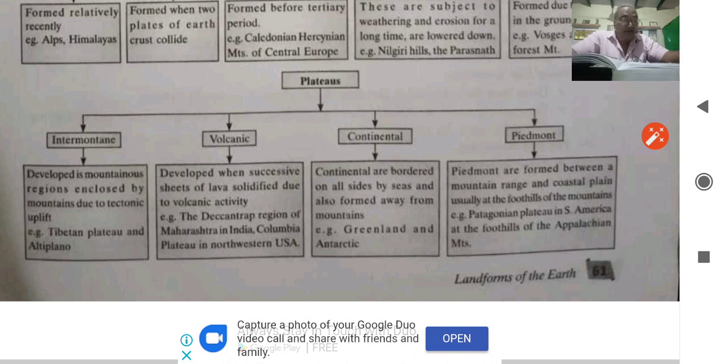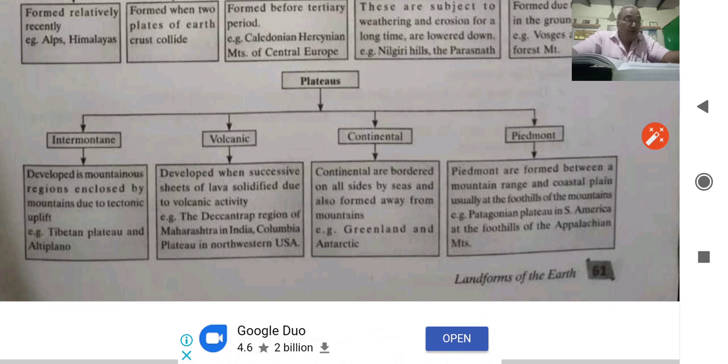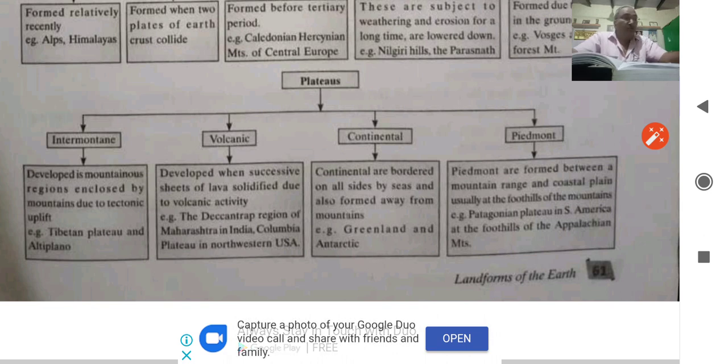Example, we have Deccan Trap. Continental plateaus are bordered on all sides by seas. You can take the example of Greenland. Piedmont plateaus are formed when they are surrounded by mountain from three sides, and from one side they are open to plains.